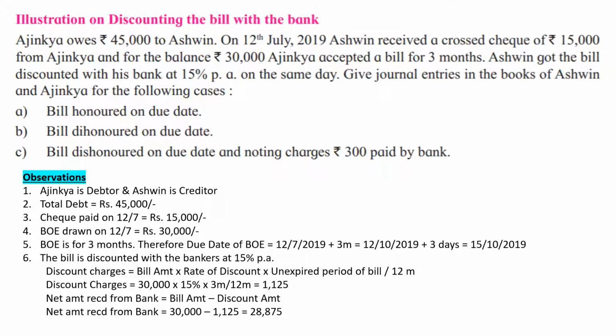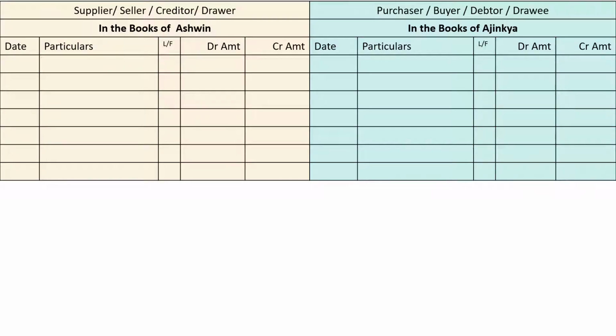Let us go now for the second part of the problem, that is drawing the format. Who is the drawer? Ashwin has drawn the bill, because Ashwin is the creditor, Ashwin is the seller, Ashwin is the supplier. So on the left hand side, yellow color journal in the books of Ashwin, and right hand side, green color journal in the books of purchaser or buyer or debtor or drawee, that is in the books of Ajinkya.